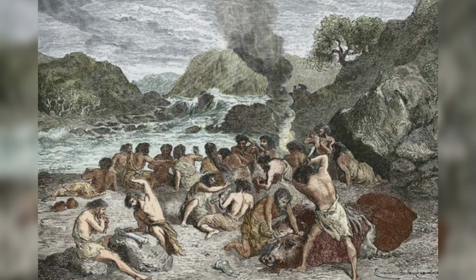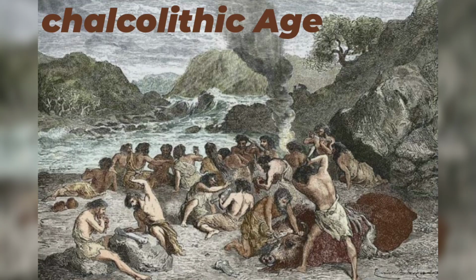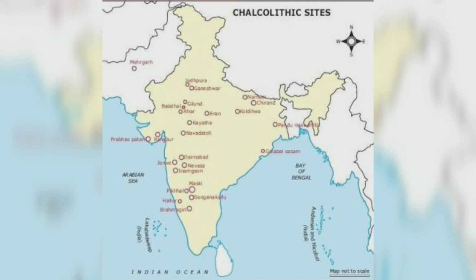Metal Age. The first Metal Age of India is called the Chalcolithic Age, which saw the use of copper along with stone. It was also called the Stone Copper Age. Along with the use of copper and stone, these people also used low-grade bronze to make tools and weapons. Chronologically, there are several settlements. Some are pre-Harappan or early Harappan, Kalibangan in Rajasthan and Bhanawali in Haryana, and some are Harappan and post-Harappan.